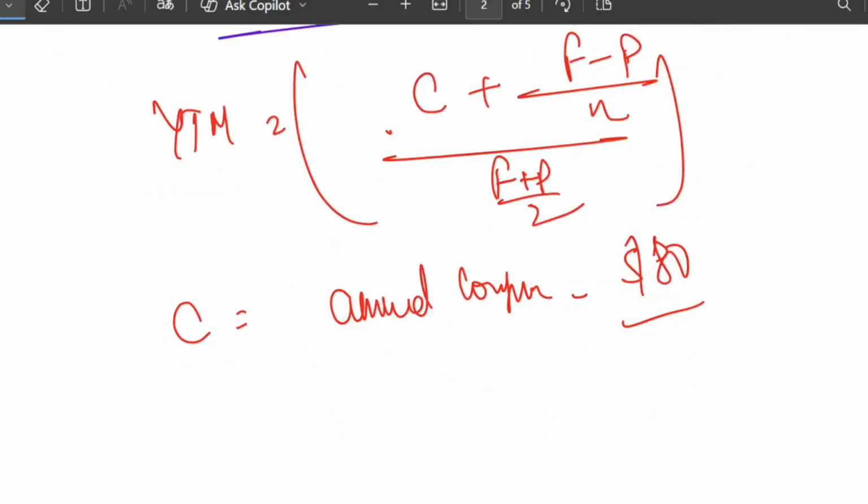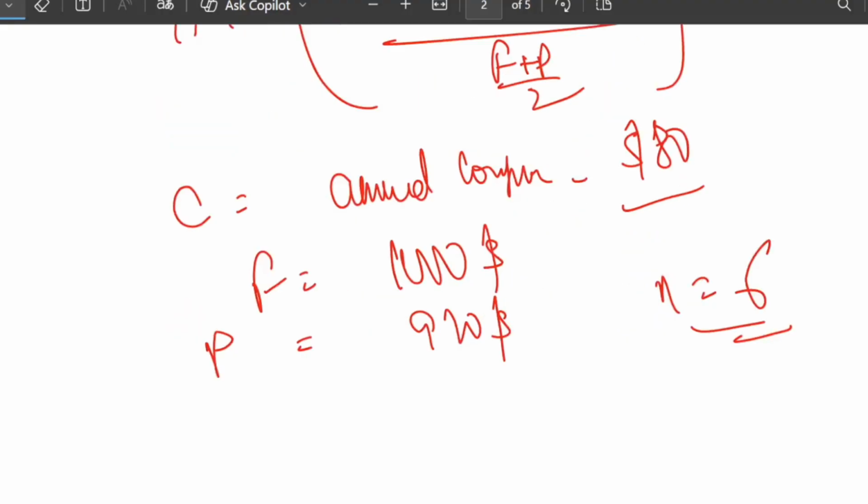What is F? F is the face value. I think they have given $1,000. What is P? Purchase price, $920. What is N? Number of years till maturity. So the number of years till maturity is 6, because 6 years are remaining. So now let's plug in the values. Coupon, we know, is $80.